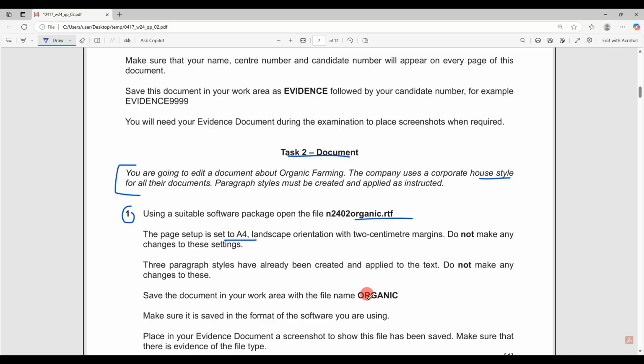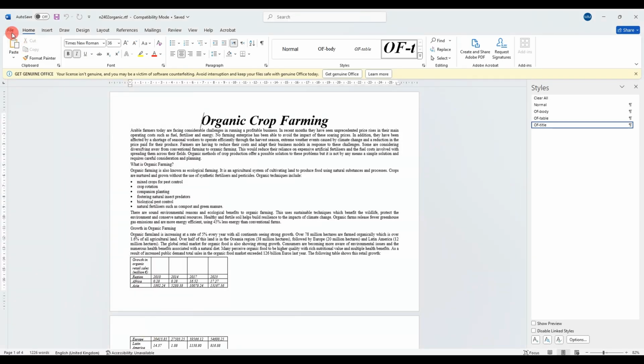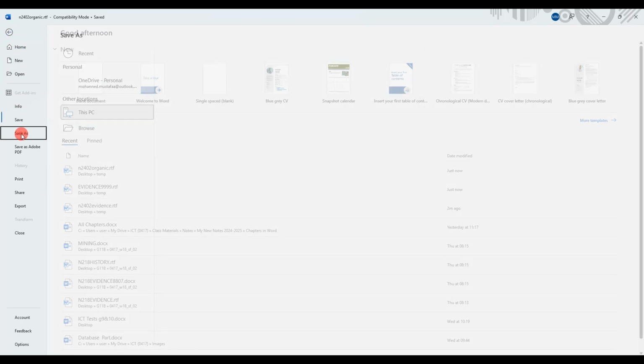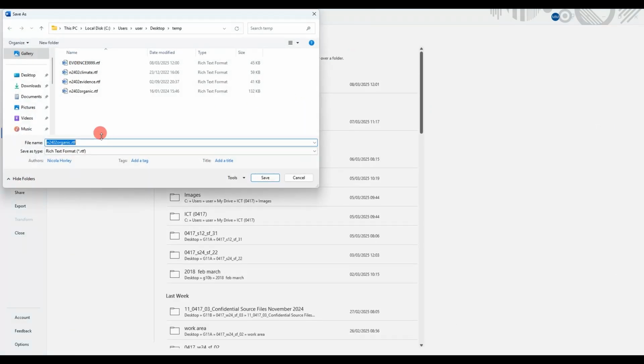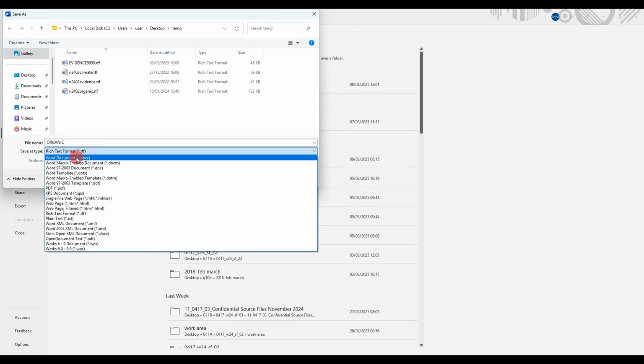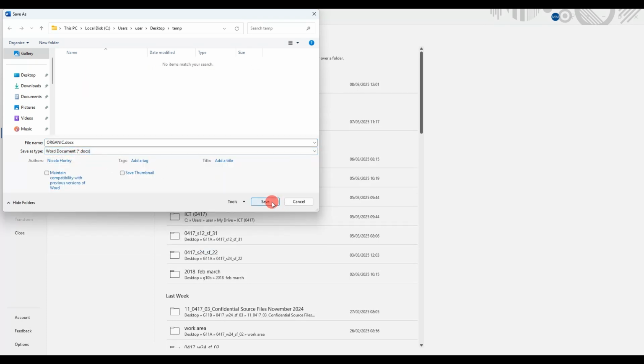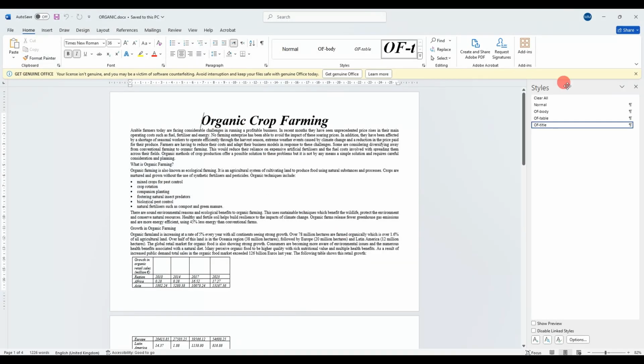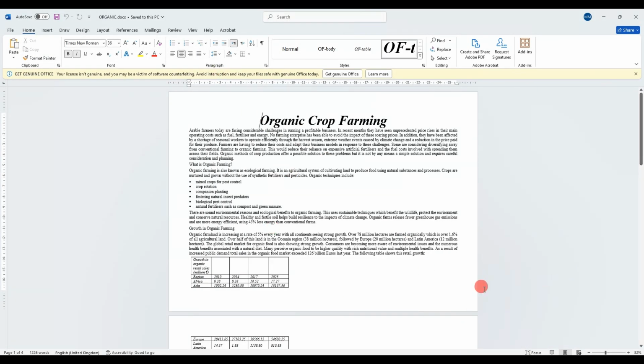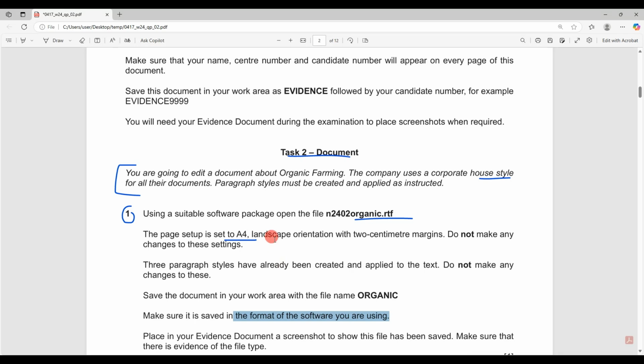Save the document in your work area with the name organic. So we're going to change the name, and we're going to change the format as well to make sure that it's supported by Microsoft Word we're using. So I'm going to go file, save as temp. I'm going to change the name, and very importantly, we need to make it a Word document. So now it will support all the features from Microsoft. Okay, so far we're good.